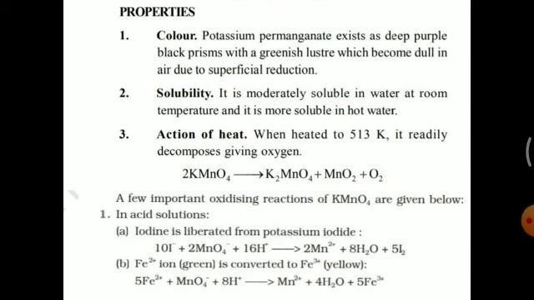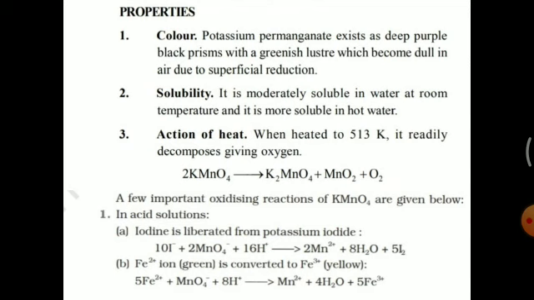Next property is oxidizing property. Potassium permanganate is a powerful oxidizing agent. Why does it act as an oxidizing agent? You know, in KMnO4, the oxidation number of manganese is +7.